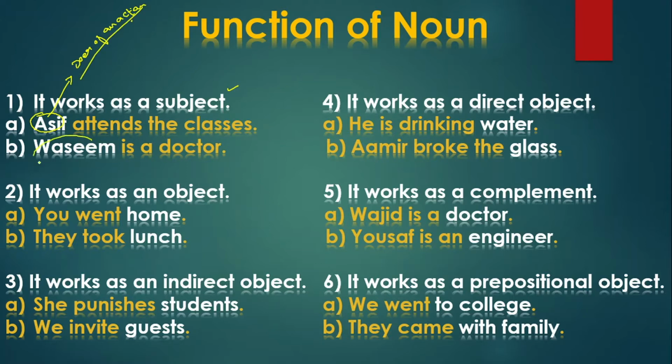And the second one we have, Wasim is a doctor. This is the second definition for subject. And what is the second definition? A person, place, or a thing in a sentence which we are talking about. And here your subject is known as the title and topic subject. So here we are talking about a person. So see, the words which are written in white, those are known as your noun, which are working as subject. First one is working as doer of an action subject, and the second one is working as title subject.